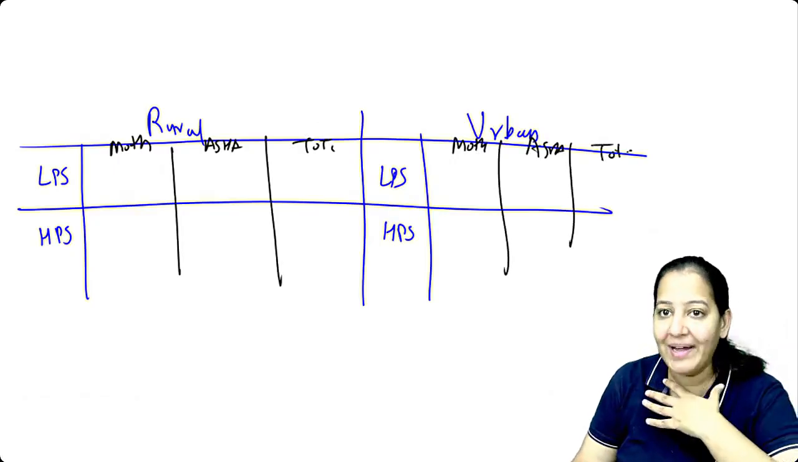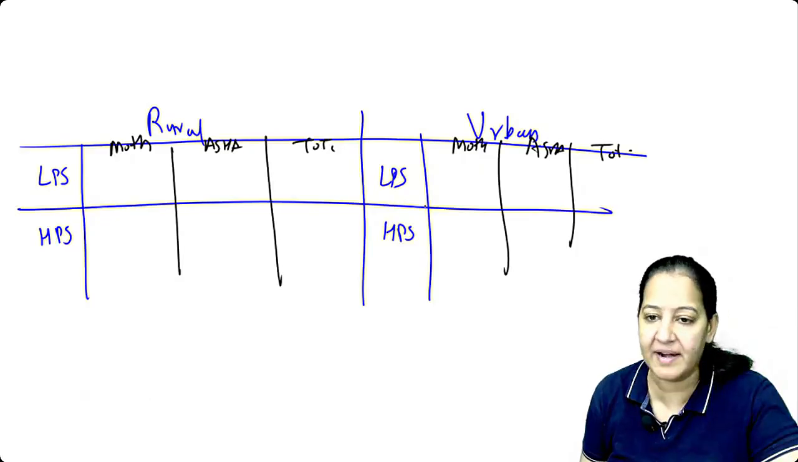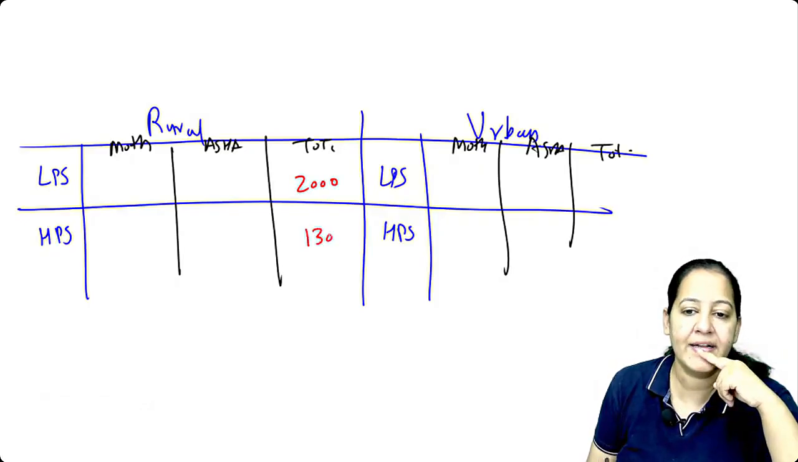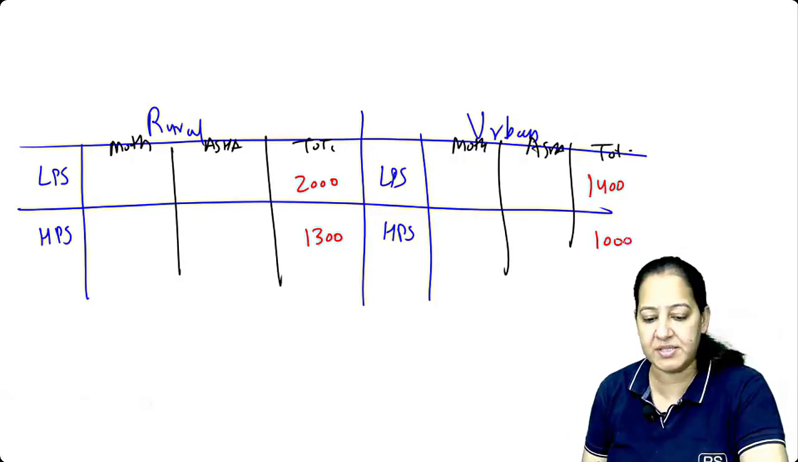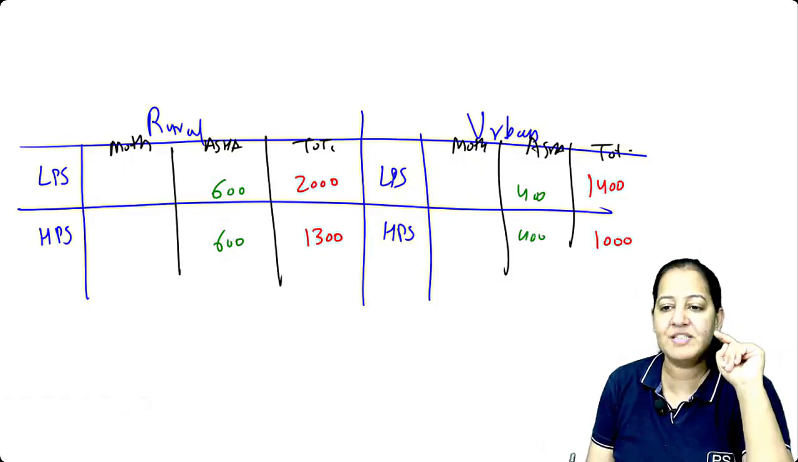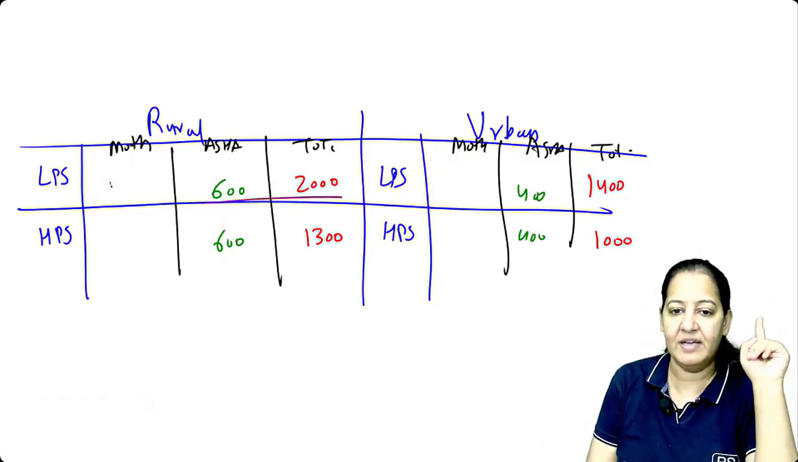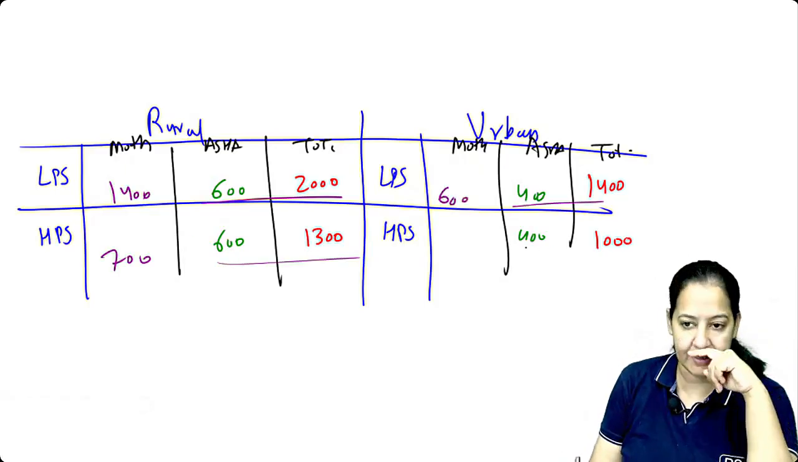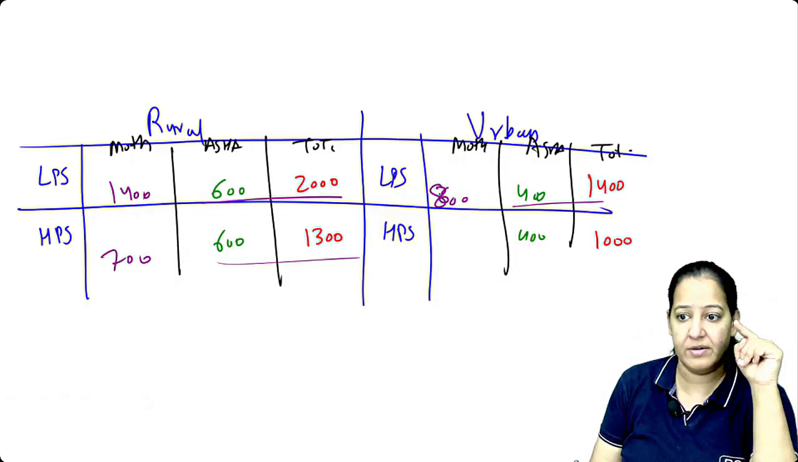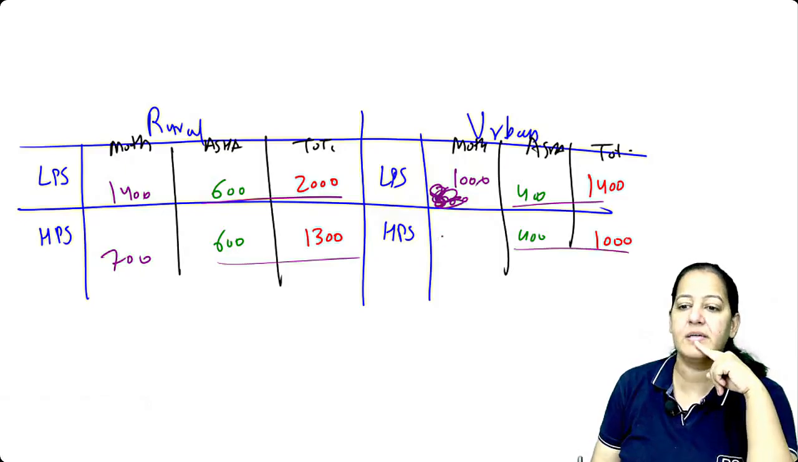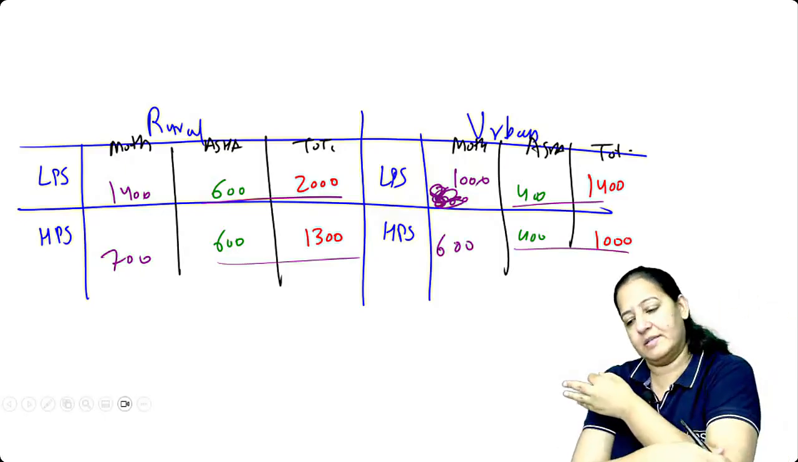How do I learn? I learn the total. I don't learn mother and Asha separately. I learn the total. So I learn like 2000, I learn like 1300, I learn like 1400, and I learn like 1000. That's it. And I know the Asha's cut is fixed. In rural area, it's 600. And in urban area, it's 400. Whatever is pending is given to the mother. So the mother will get here, I guess, 1400. Here the mother will get 700. Here the mother will get 600. And here, no, not 600, it's 800. Here the mother will get 1000. And here the mother will get 600. Whatever is left goes to the mother. That's it. This is how we learn.